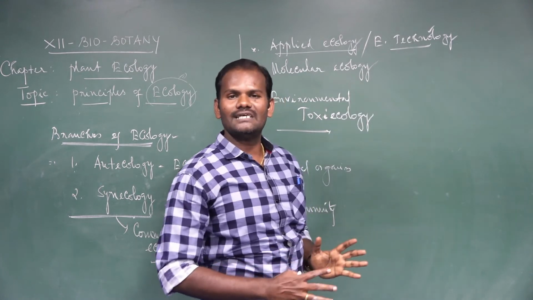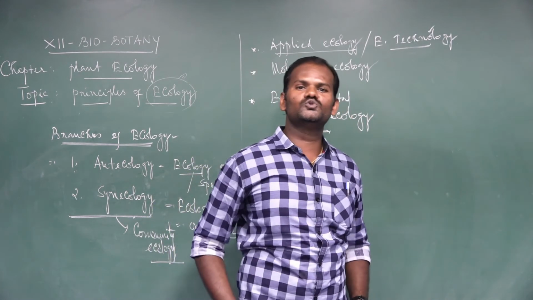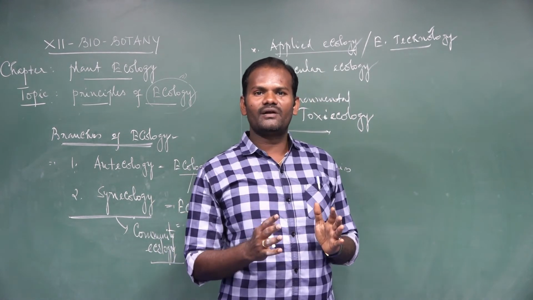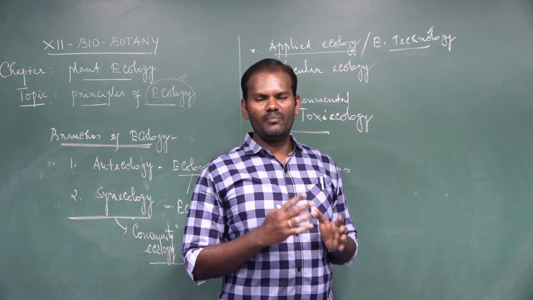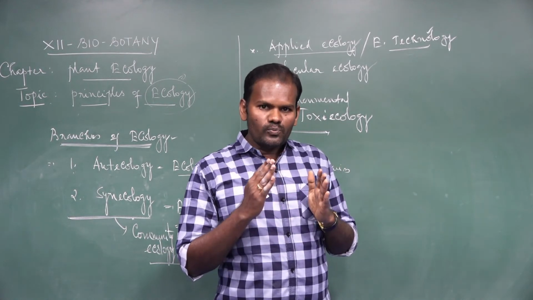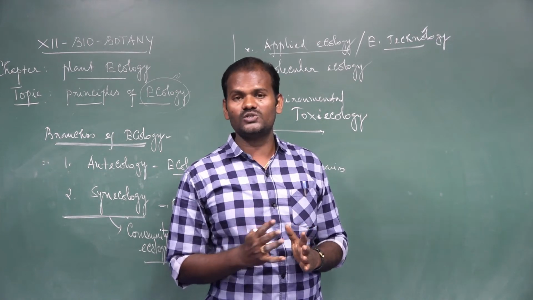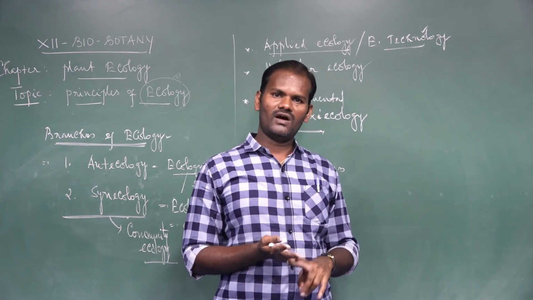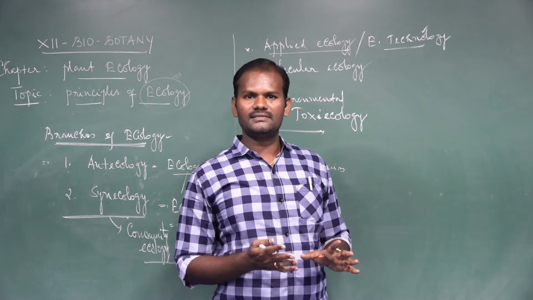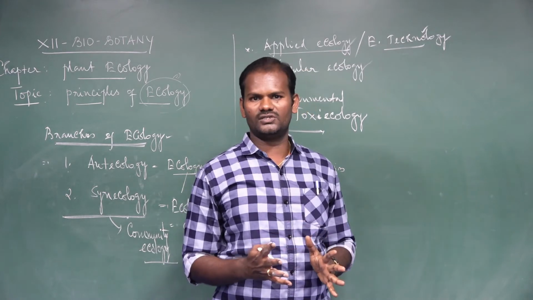So what are the uses of this applied ecology? It helps us to conserve and manage the ecosystem. What is the management of the ecosystem? The protection of natural resources. You know what the natural resources are: soil, water, biota, plants and animals. These are called natural resources.